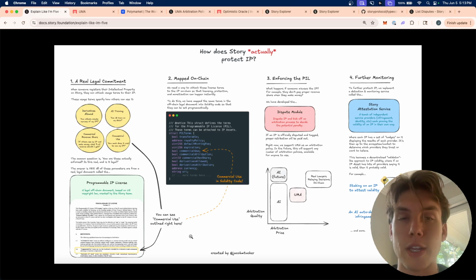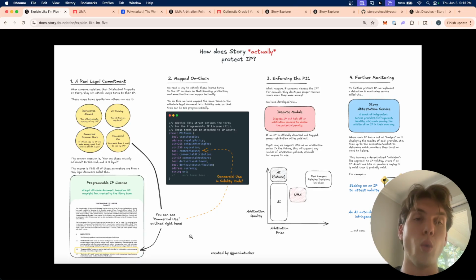like, are derivatives allowed, right? Can you remix my work? Can you commercialize my work? If you can commercialize my work, what is the rev share that you have to pay me if you earn money, right? So if you take a picture of my face and put it on a t-shirt, what's the percentage I should get from those royalties? Can you use my IP in your AI training models? These are the types of things that are present in this agreement.